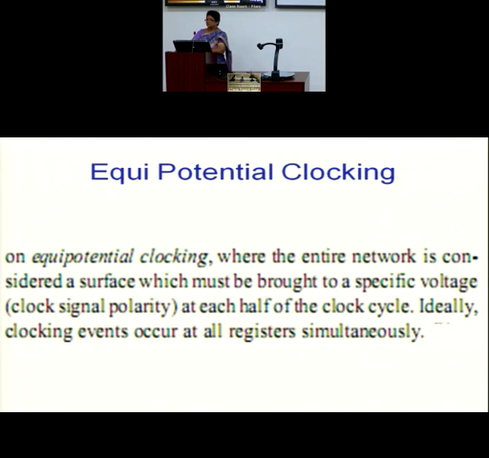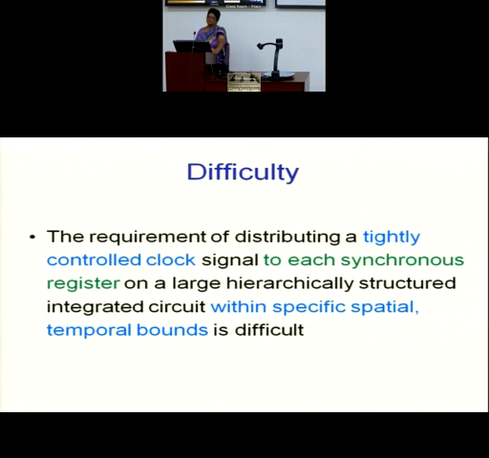There is a clock distribution, and distributed effects, RC effects, come into the picture. I cannot have the signal traveling suddenly with the speed of light. It is not possible that within no time the entire CDN comes to the same potential. So skew is always there. Equipotential clocking is difficult to achieve. But we can achieve the performance within a certain specific spatial bound, and that is what we try to achieve.